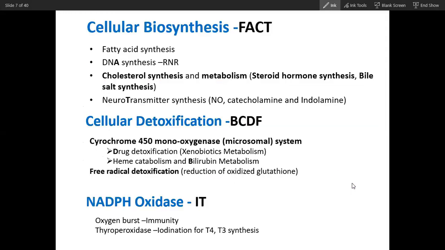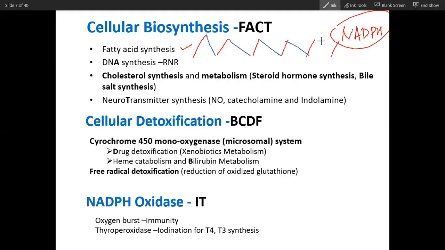Now let's see what the purpose of this NADPH actually is. You can see these are the purposes of NADPH. NADPH is required for, as we have seen, fatty acid synthesis. If you remember, this is acetyl coenzyme A, and a bond is formed between acetyl coenzyme A units like this.